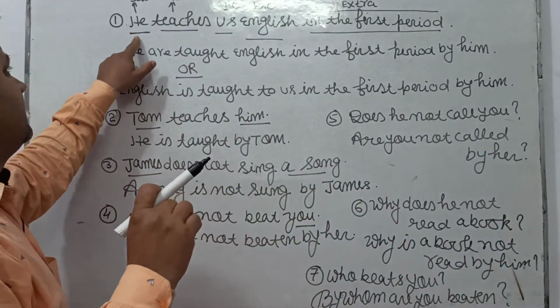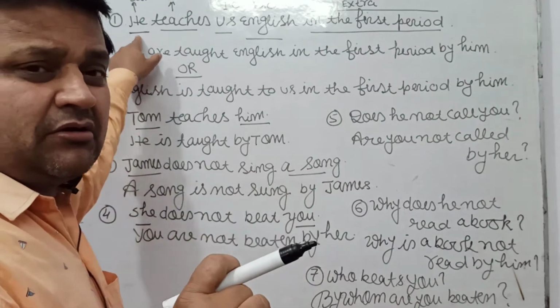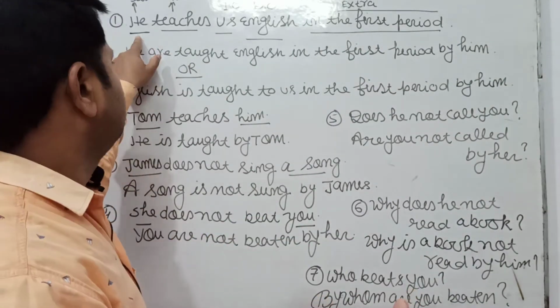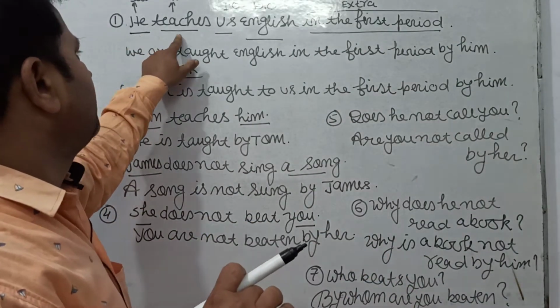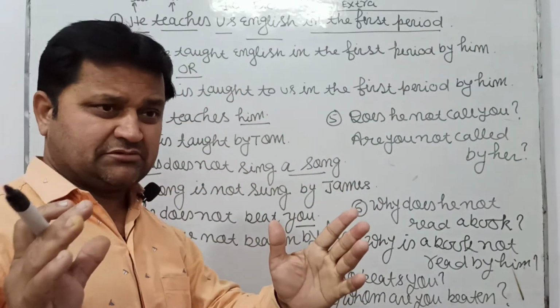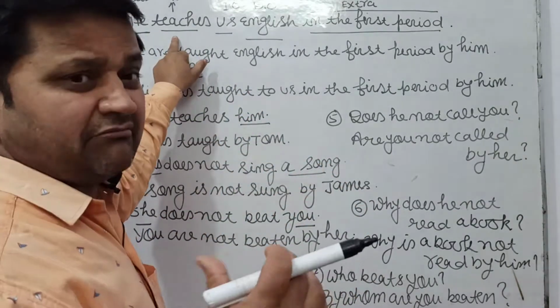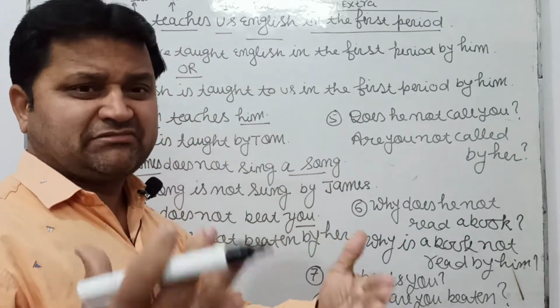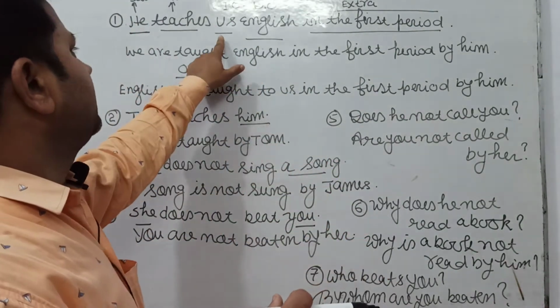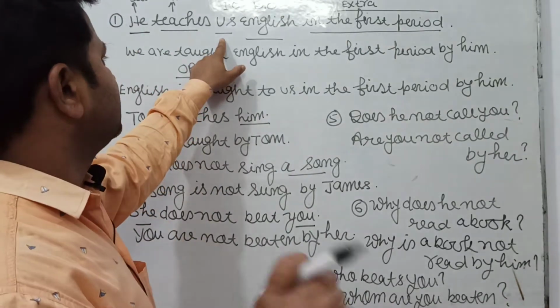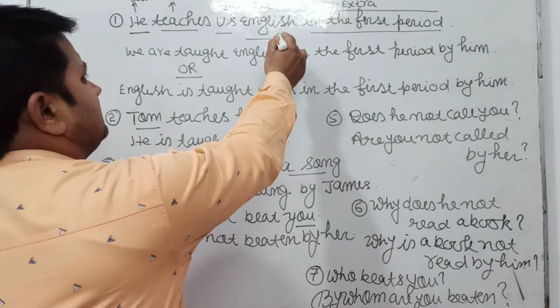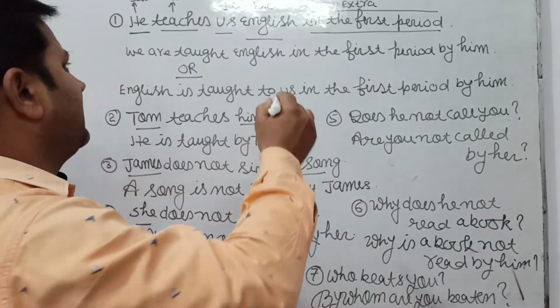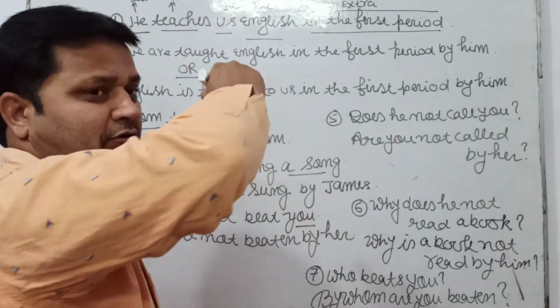A subject is a person who does any action. The subject has done the action of teaching. Teaches is here verb. And who received the action? Who received the action is object. We are watching two objects in this sentence: English direct object and us indirect object.